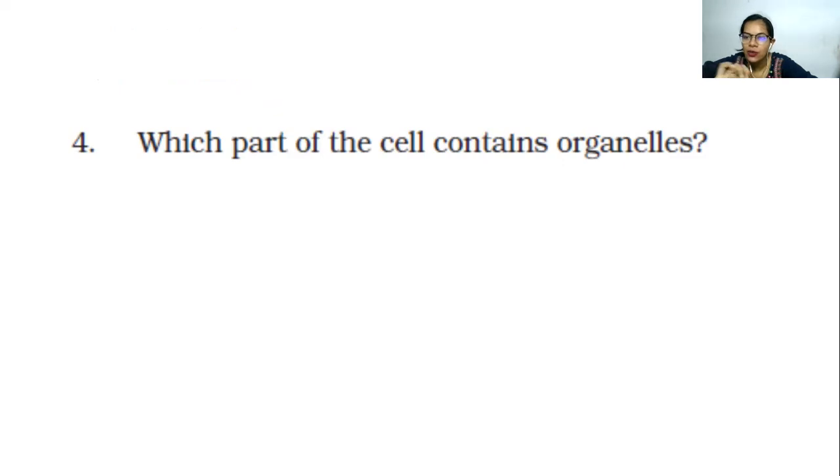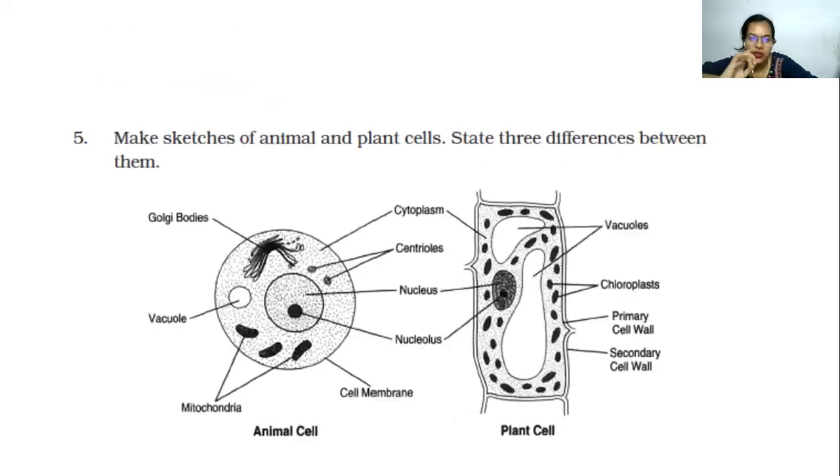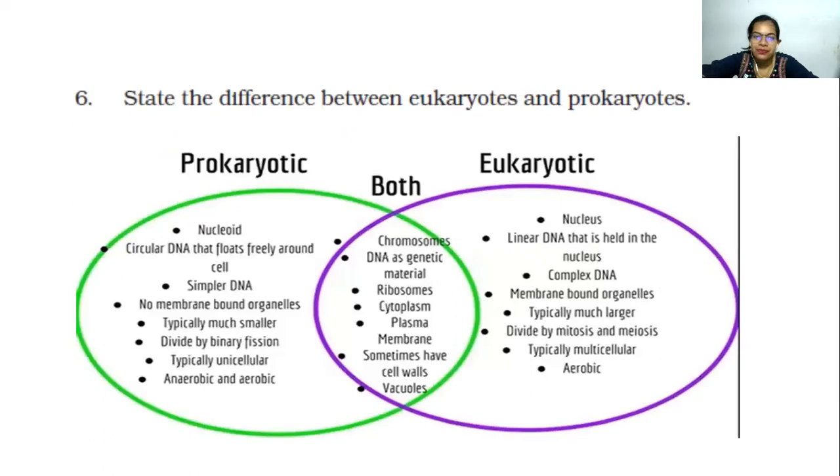It is the cytoplasm. Make sketches of animal and plant cells, state three differences between them. So already the sketch has been provided. What we know is the difference: the plant cell has got the cell wall, a large vacuole is there, and plastids like chloroplast are present in the case of plant cells, but absent in animal cells. State the difference between the eukaryotes and prokaryotes.